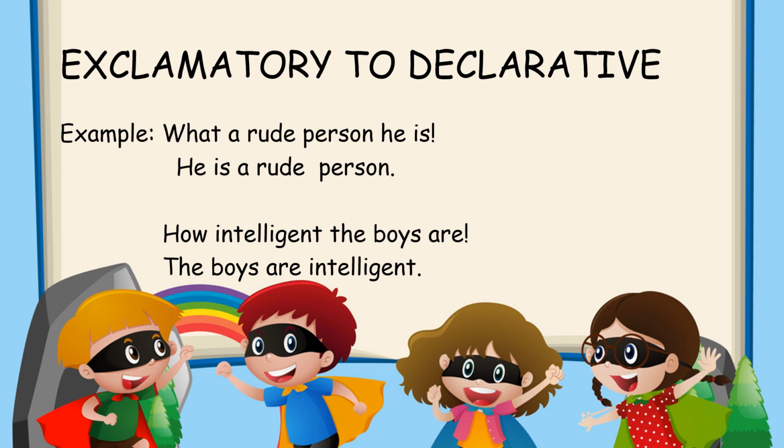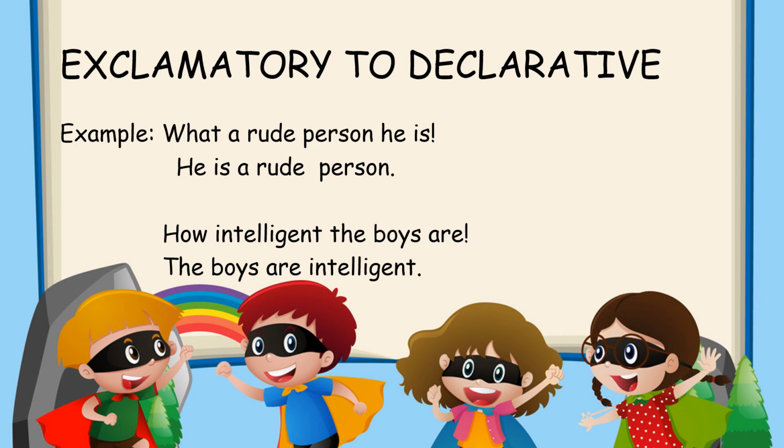Now let us check the opposite, exclamatory to declarative. Now we look at the examples. First it's an exclamatory sentence. Example, what a rude person he is. So you will just remove the what and you will put the other words in the correct order. He is a rude person.